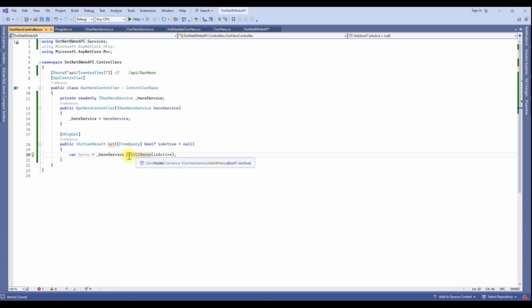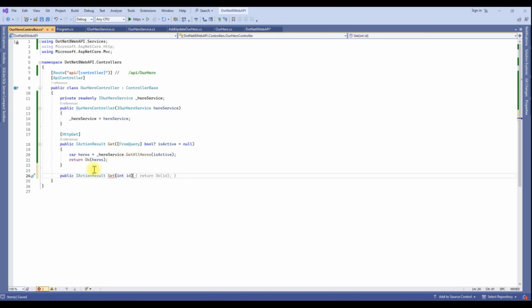This GetAllHeroes method will return the hero list based on our input. Let's return this: just return Ok and heroes. Here Ok returns the hero list along with a 200 status code.